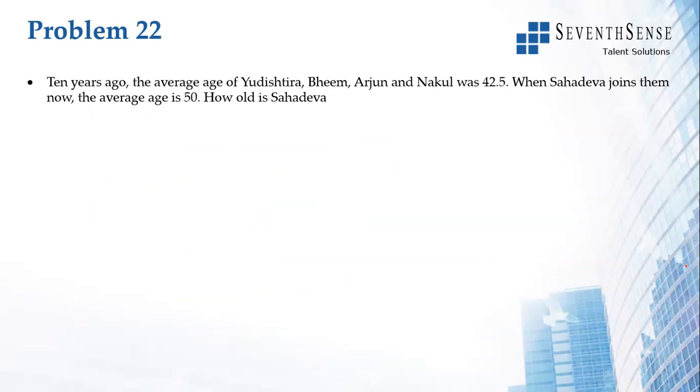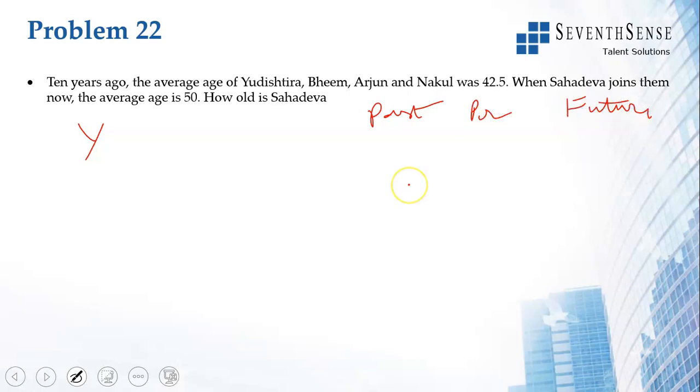Ten years ago, the average age of Yudhishthira, Bhima, Arjuna and Nakul was 42.5. Why is it asking for 10 years ago? The question is, how old is Sahadeva now? So I would take past, present and future. I can either look at present as Yudhishthira, Bhima, Arjuna, Nakula and Sahadeva, or keep that in the past. Let me take that in the present.